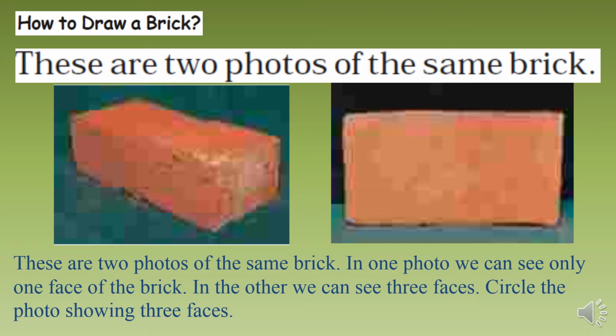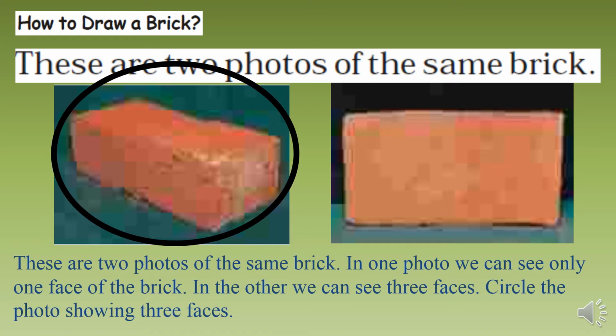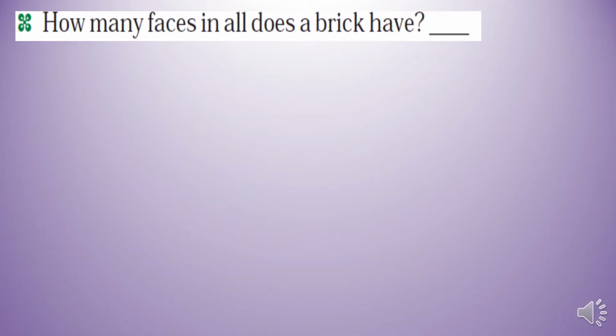As you can see in photo number 1, you can see 3 faces. Circle the photo showing 3 faces. So in picture number 1 we can see 3 faces. How many faces in all does a brick have?